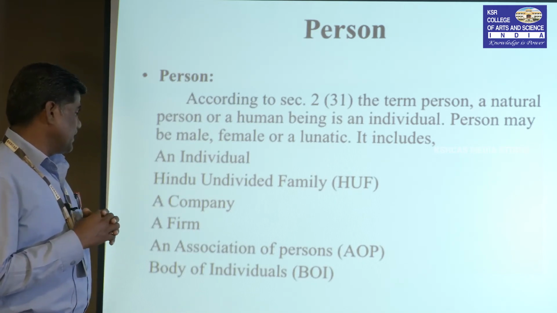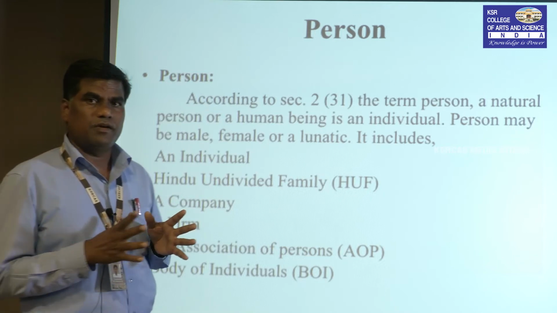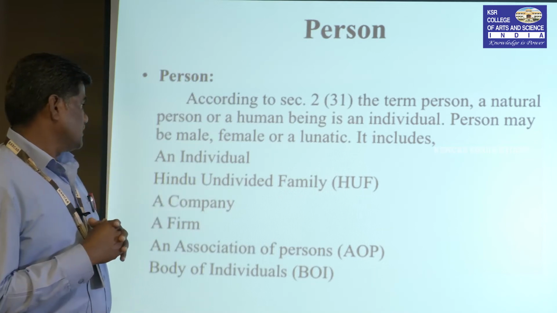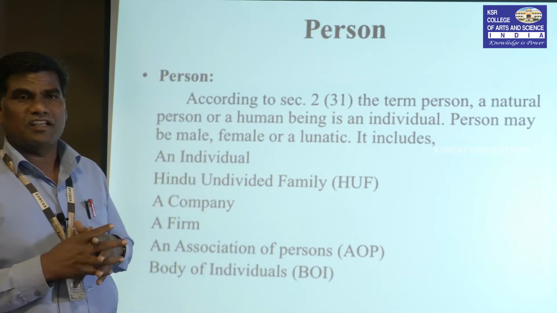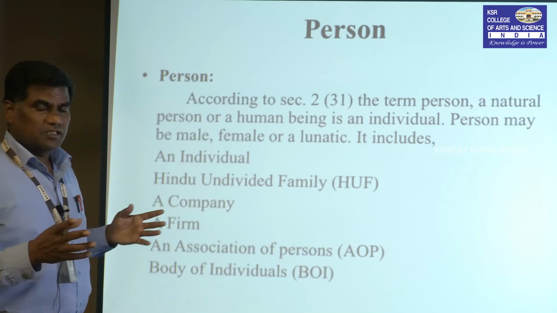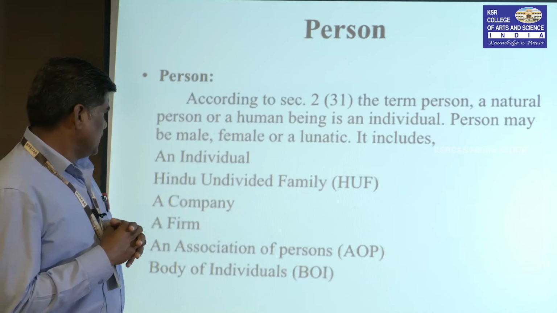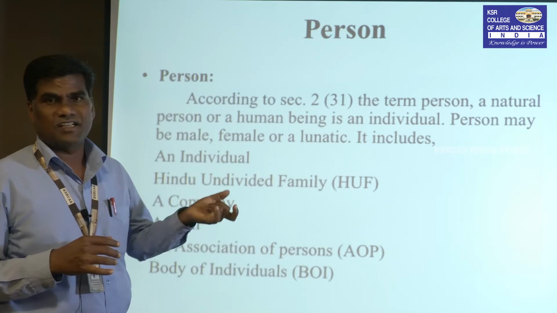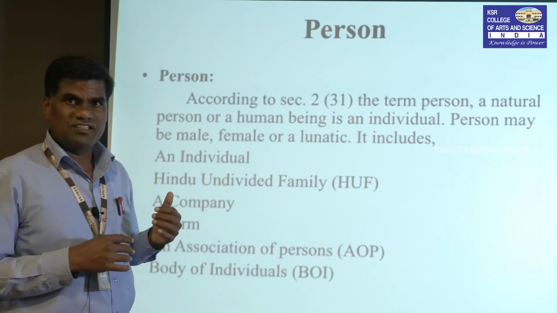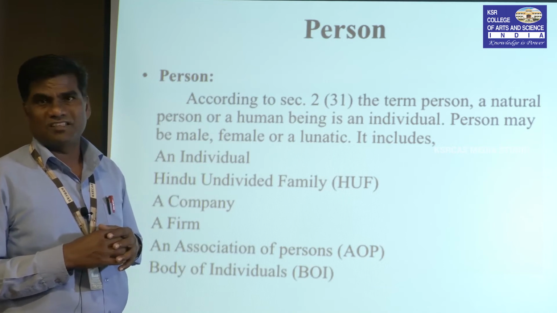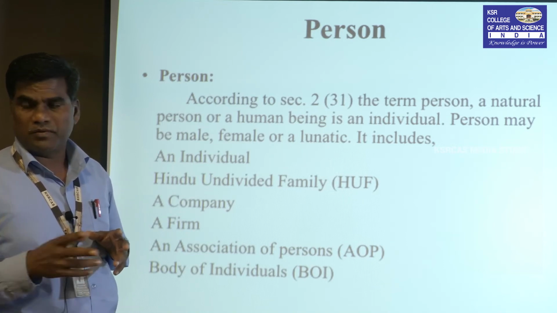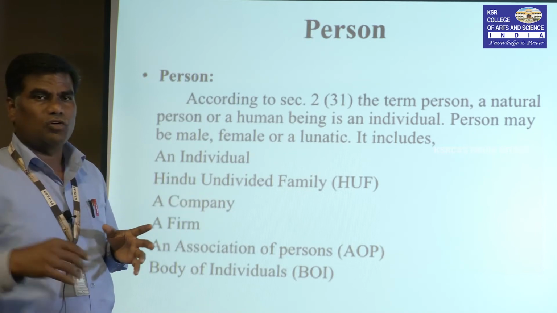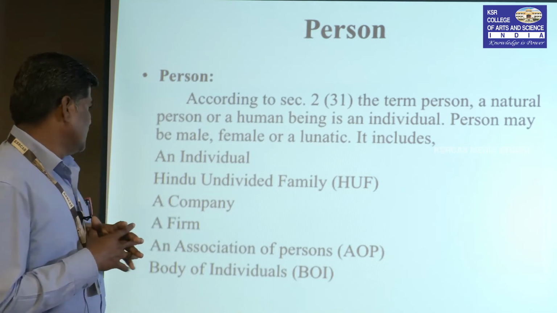And a company. A company is an artificial person. It is created by law. It has perpetual succession and a common seal. It is treated as a person. A company is registered under any Companies Act. A firm is a partnership firm. Partners collectively are called a partnership firm. Say Mr. X newly joins our business. Already the business is run by 2 persons. Now one person joins, he is termed a partner, and collectively they are called a partnership firm. So it comes under person.